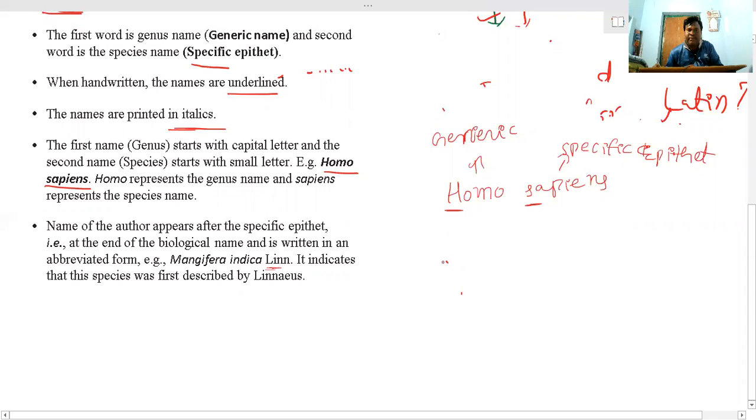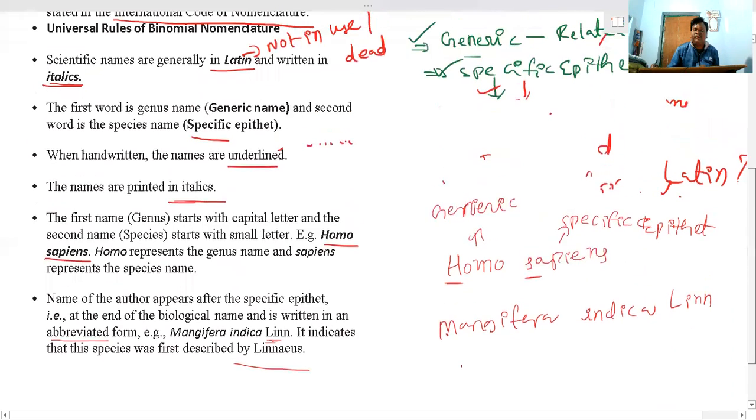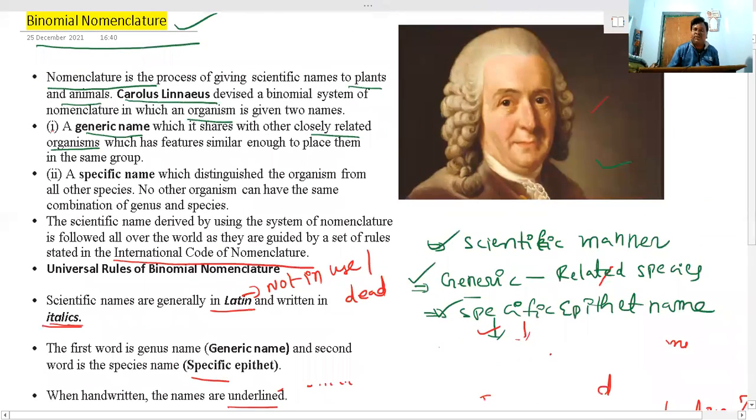So we are taking the example Mangifera indica. Who discovered this Mangifera indica? This name was given by the scientist Linnaeus. That is the reason you write Lin. So it is the most important. Why? Because this name was first described by the scientist Linnaeus. Okay, it must be written in abbreviated form. It is the most important one. Okay, I hope that you are understanding.